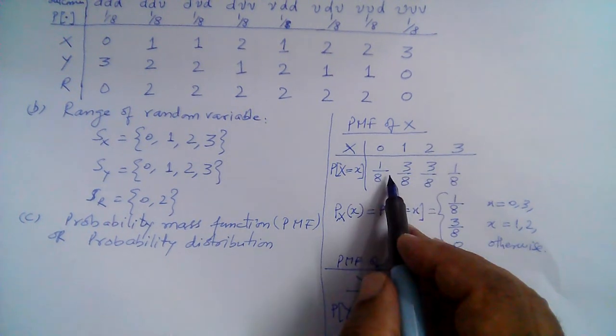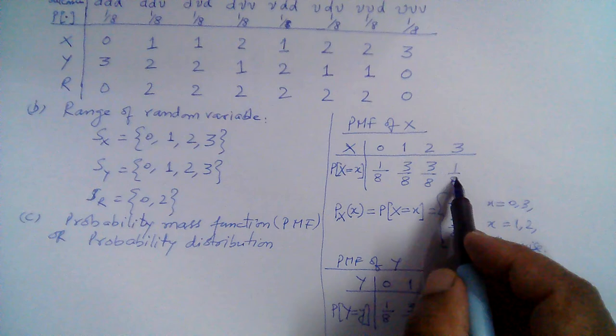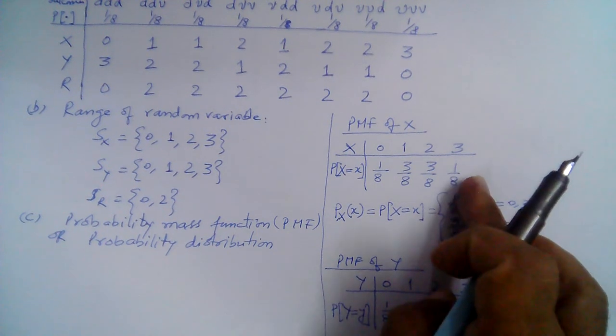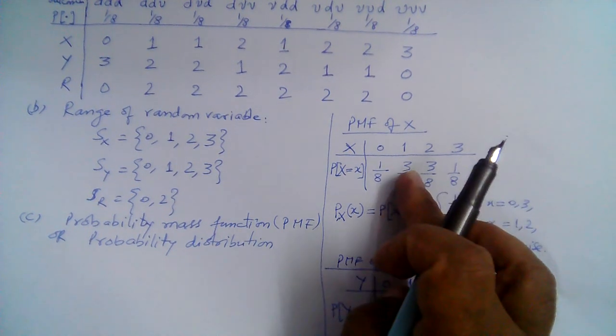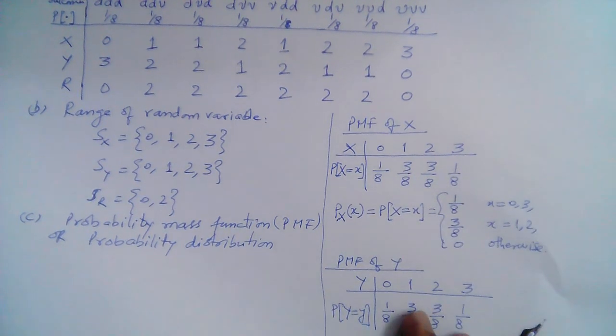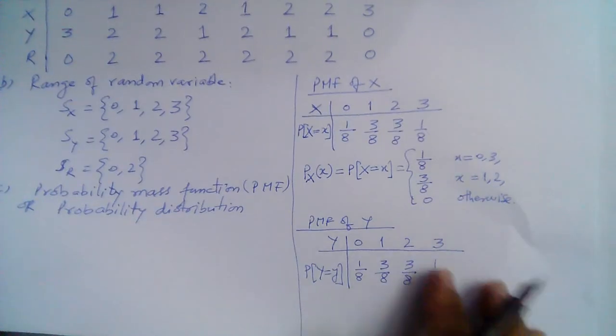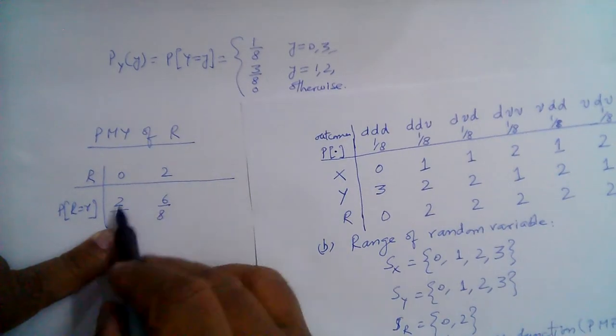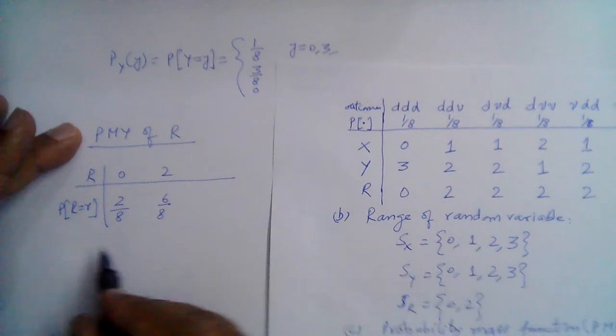So 1 over 8 plus 3 over 8 plus 3 over 8 plus 1 over 8 is going to be 1, right? 3 plus 3 is 6, and 7 and 8, 8 over 8 is going to be 1. And similarly, if you sum all the probabilities in this PMF also, this is going to be 1. And in this case also, the answer is 1.